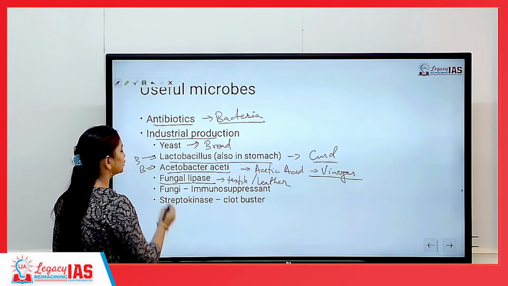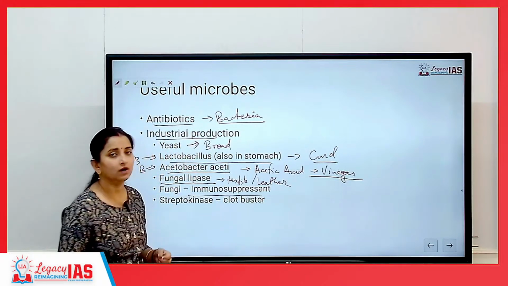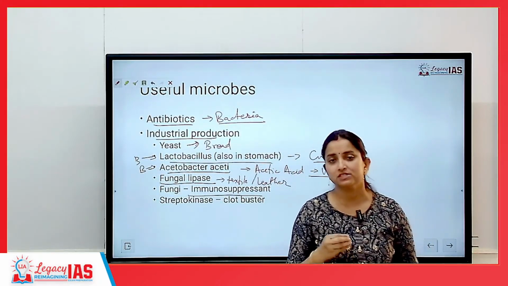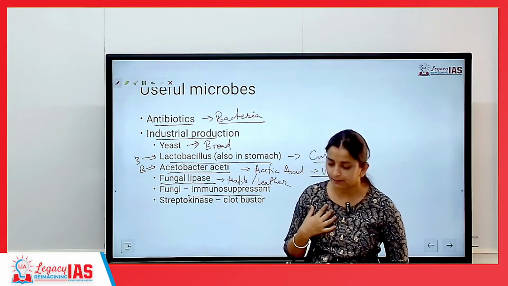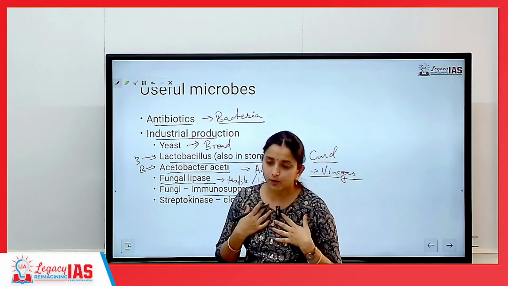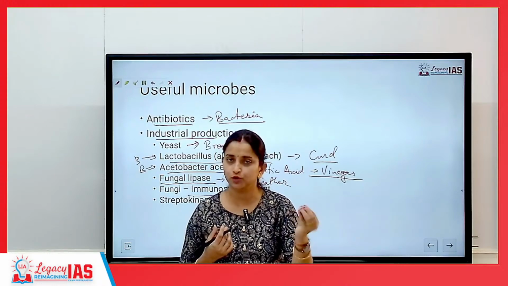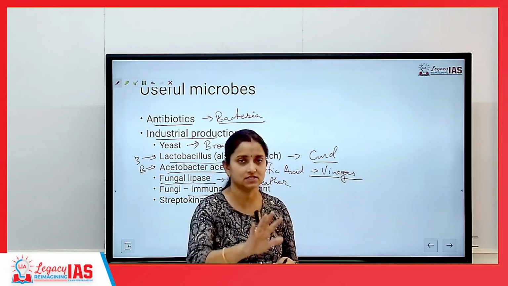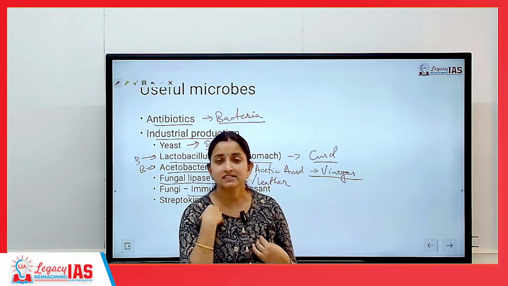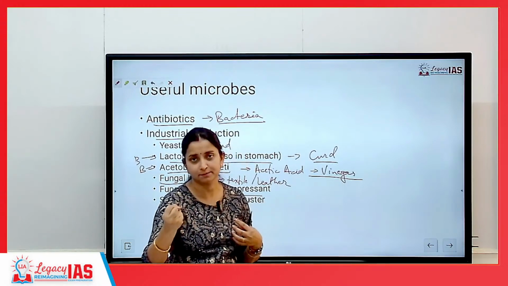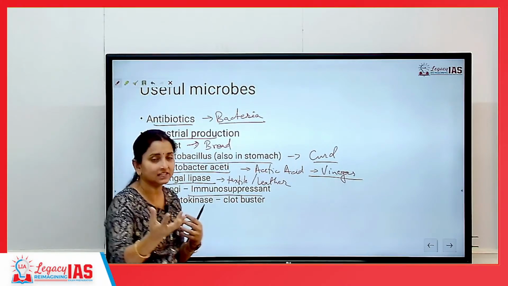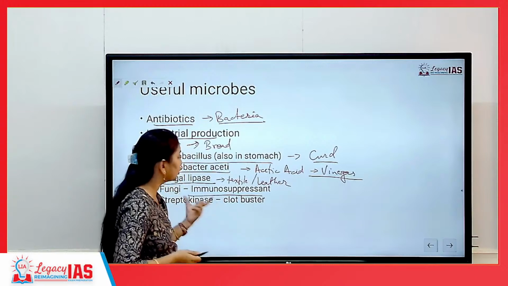Then fungi is also used as an immunosuppressant. So some of the human beings who have undergone organ transplant will have to consume an immunosuppressant, because they have taken an organ from a foreign body. Now our body understands that this organ does not belong to me, okay? So they will try to kill this, because for my body this is a foreign particle, and it is important for the body's immune system to kill a foreign particle. To ensure that they don't kill this organ, we will introduce an immunosuppressant which is also made using fungi.